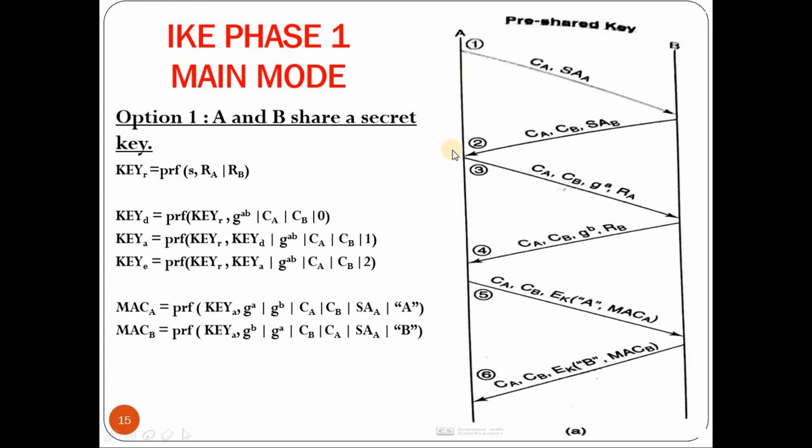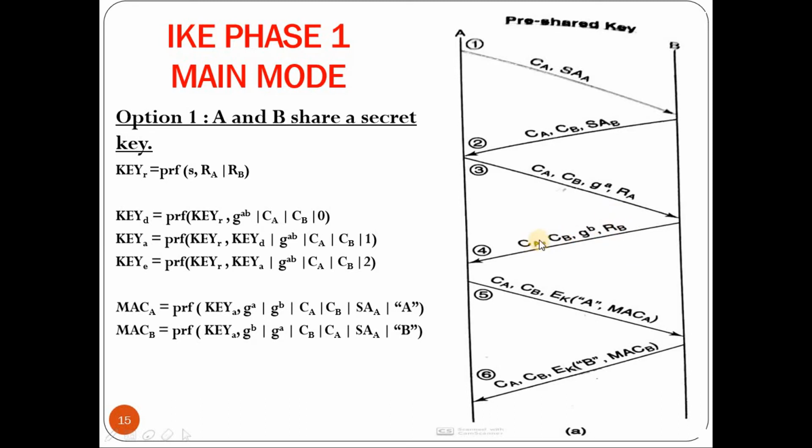Once it is received by A, A will compute the partial Diffie-Hellman key, that is G to the power A mod P. Along with cookie A and cookie B, it will send G to the power A mod P. Along with that, it chooses a random number called RA and it is sent in message 3. On receiving this message, B will compute the Diffie-Hellman partial key, that is G to the power B mod P, and it sends it in the 4th message along with the random number chosen by B, that is RB.